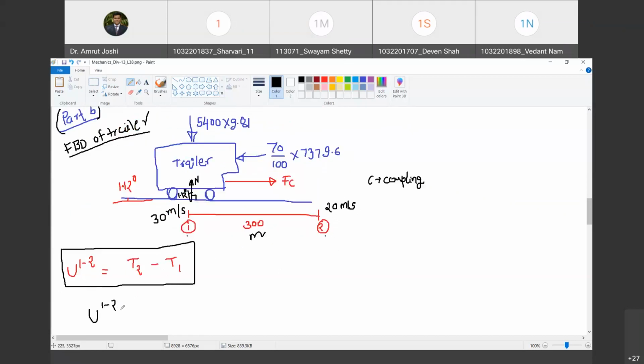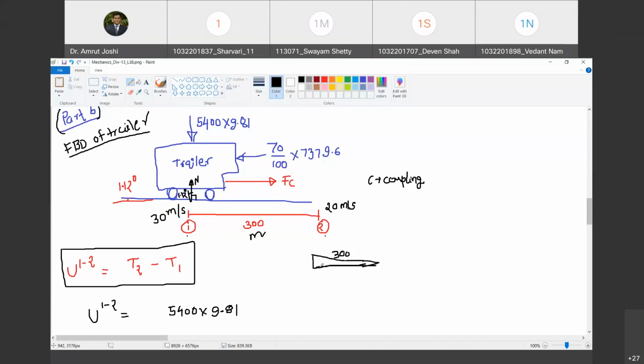What are the various forces acting on a body? This 5400 into 9.81. So I will write that first, 5400 into 9.81. Happy? Yes, sir. What is the work done by this force when the body moves from 1 to 2? As this is a downhill slope and this is 300, so imagine this is 300. Are you with me? Yes, sir. This inclined distance is 300.